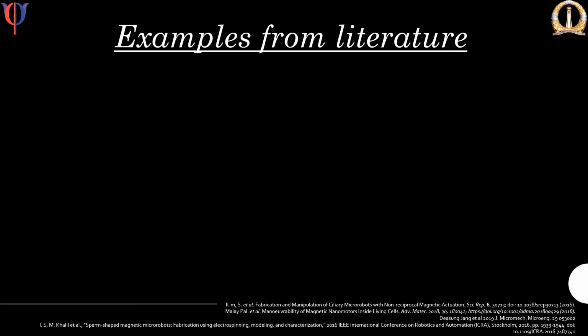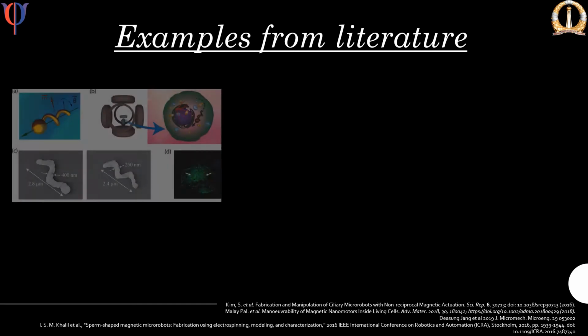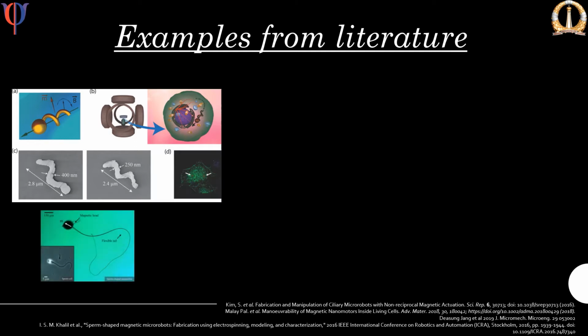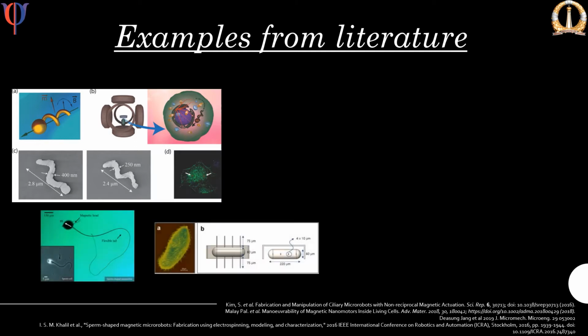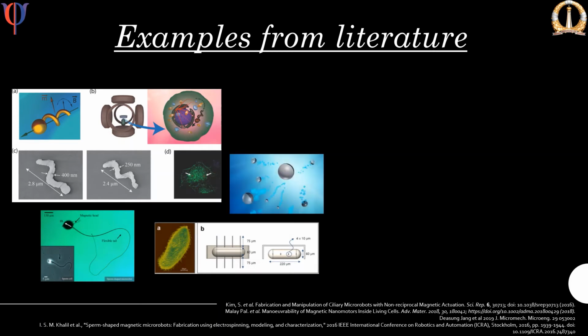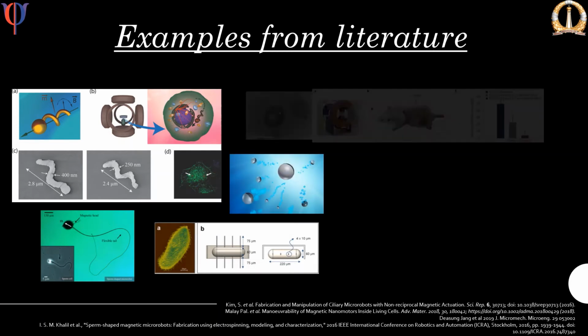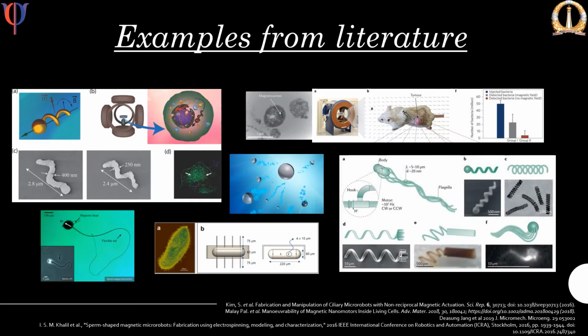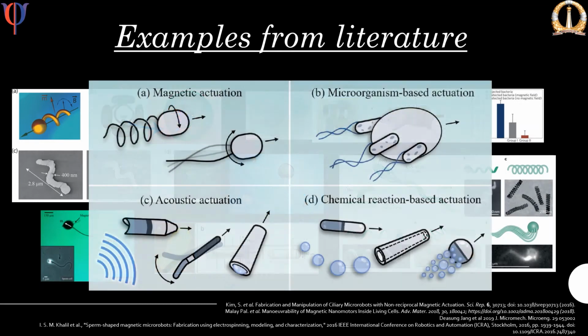Here are some examples of micro-robots from the literature. A rigid flagella-shaped micro-robot controlled with a Helmholtz coil, a sperm-shaped micro-robot, a paramecium-inspired ciliated microbot, chemically powered Janus particles, bacteria enhanced with magnetic particles, microrobots with different types of flagella. All these microrobots can be broadly classified into these four categories based on the method of actuation.